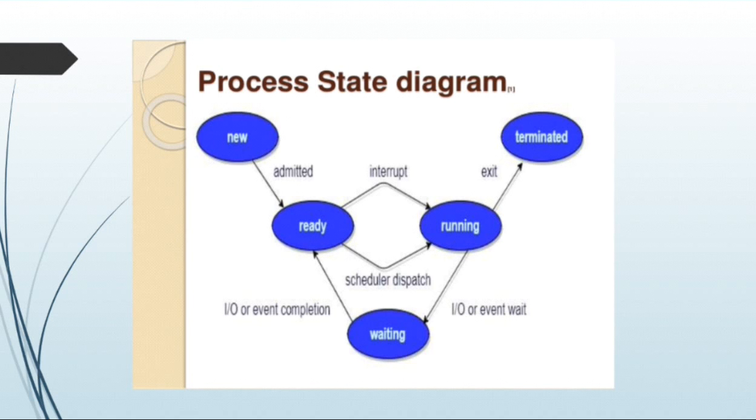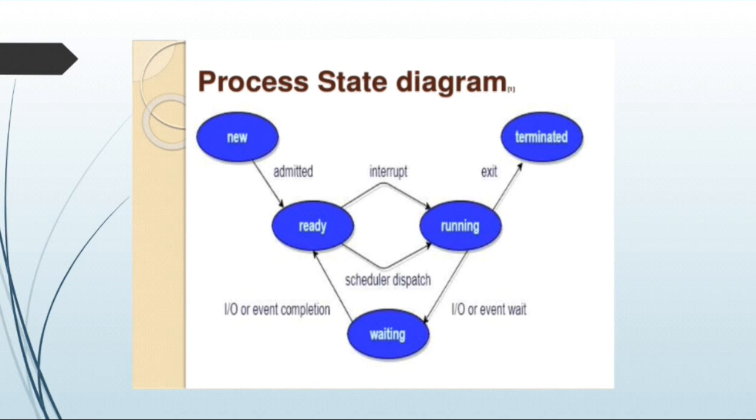The important thing is that only one process can be running on any processor at any time. A process may be in the ready or waiting state. First one is new, meaning ready. The operating system created a process and prepared the process to be executed. Next one is ready, meaning ready to run.